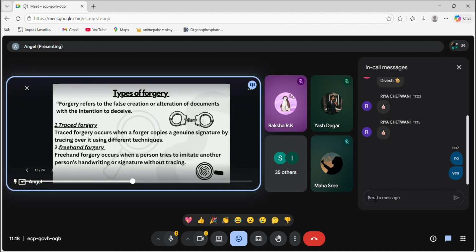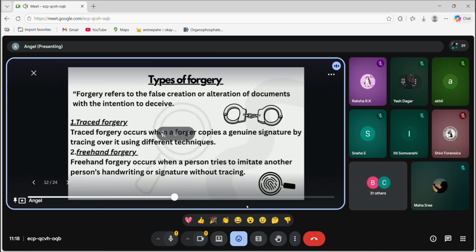Okay. So now moving to the next topic, that is types of forgery. Forgery refers to any false creation or alteration of documents. If I'm creating, it is just like overwriting, or if I'm altering any check, that is considered forgery only. So we can do alteration in different ways also. There are types of alteration also. For example, our first type is traced forgery. Traced forgery occurs when a forger copies a genuine signature by tracing over it. How can we trace a genuine signature?